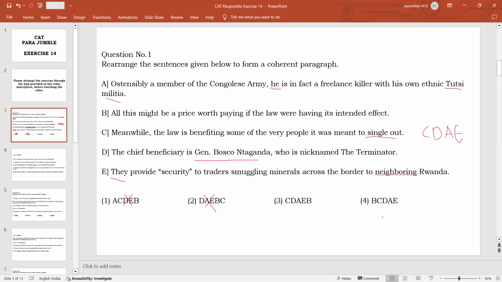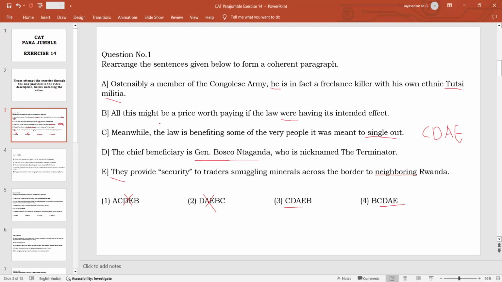Then what can we say about B? So CDA is here, CDA is here. Now B, whether it comes in the beginning or at the end. What B is saying: all this might be a price worth paying if the law were meant to have its intended effect. Whenever a singular noun has a plural verb, like law, were, it means it is wishful thinking. How I wish I were a brilliant student means I'm not a brilliant student, but how I wish I were. So this is called wishful thinking.